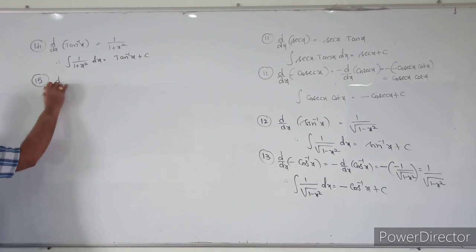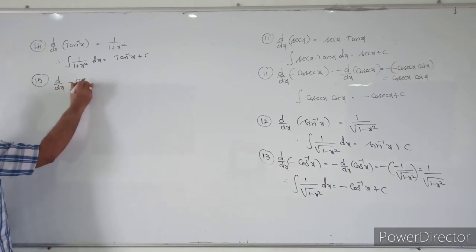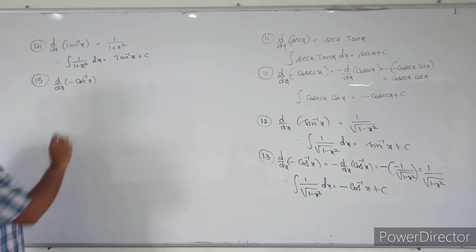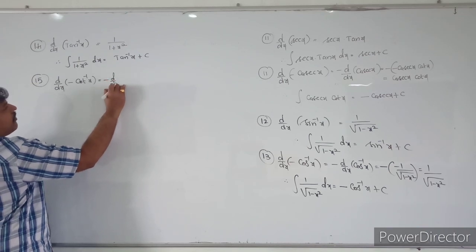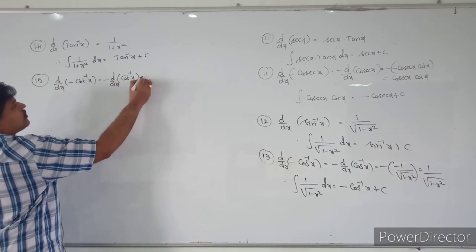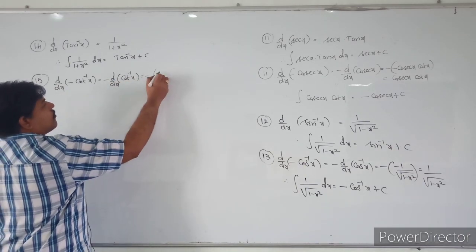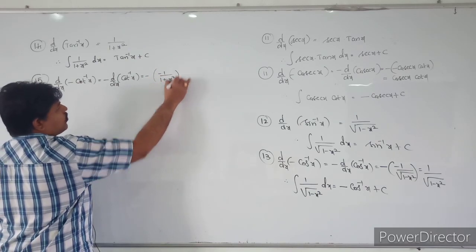So the derivative of minus cot inverse x is equal to minus derivative of cot inverse x, so that is equal to minus, and the derivative of cot inverse x is minus 1 by 1 plus x square.